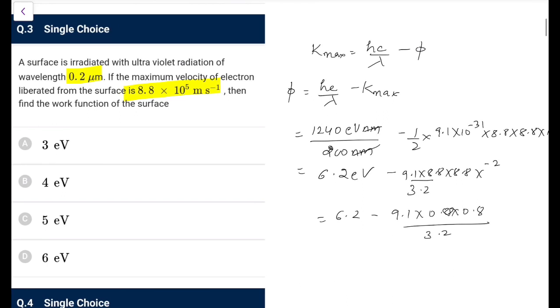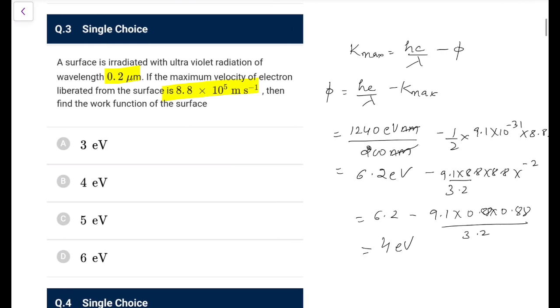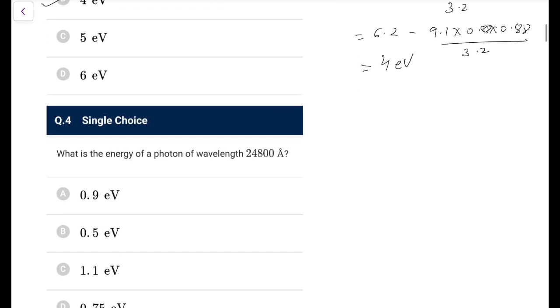You can also try to get it better if you wish. I think I can go with this, because 0.8 into 0.8 I can say 0.9, 0.9, 0.81, and this would be less than 3, so you can go now. So that's not a tough one for you. It would be approximately 4 eV. We can pick it. Okay, next one.